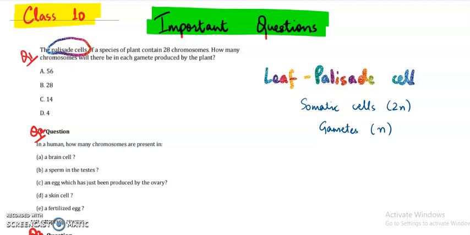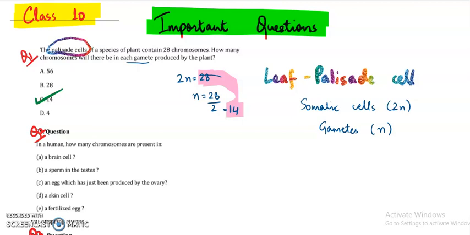Right? So palisade cells of a species of a plant contain 28 chromosomes. That means they have given us the case that 2n is equal to 28. How many chromosomes will be there in the gamete? Very simple. n is equal to 28 upon 2 is equal to 14. And you can compare as well. Here 28 should be compared to 14. 14 is just the half of 28. So that means 28 is somatic cell and 14 is the gamete one. So right answer will be option C, 14.